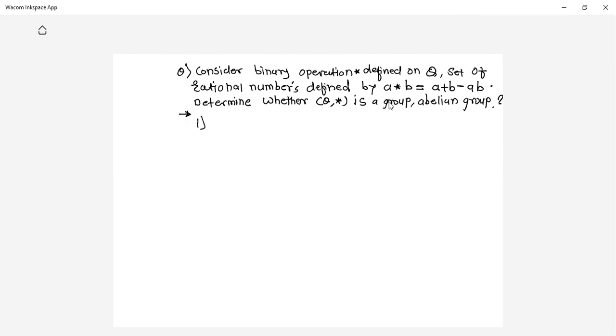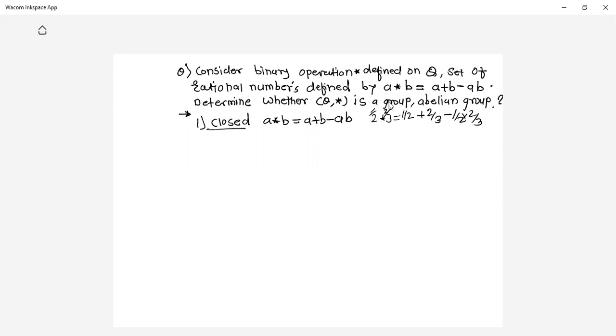For checking whether it's a group or abelian group, I need to check 4 basic properties. The very first one is closure. Whether star is closed. A star B is defined by A plus B minus AB. If I take any two elements, like 1 by 2 star 2 by 3, it is 1 by 2 plus 2 by 3 minus 1 by 2 into 2 by 3.